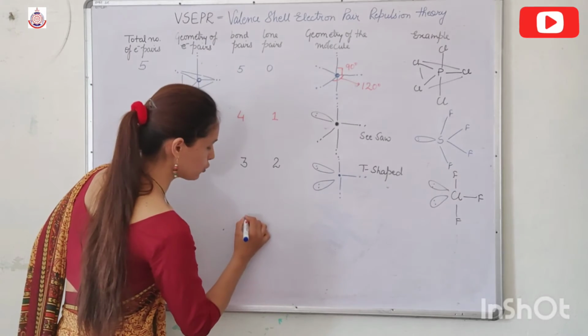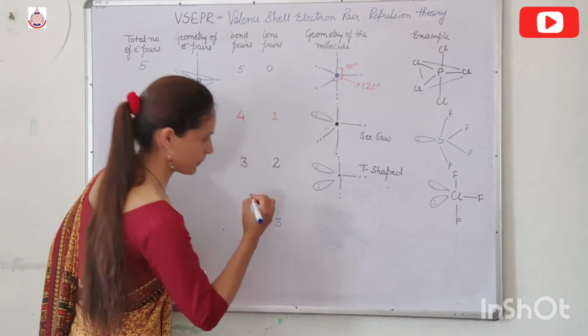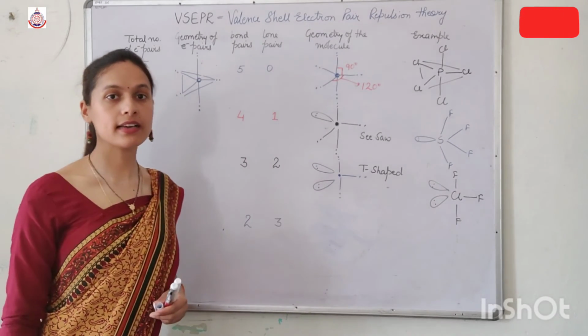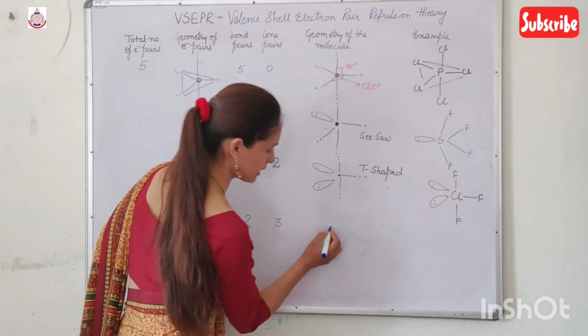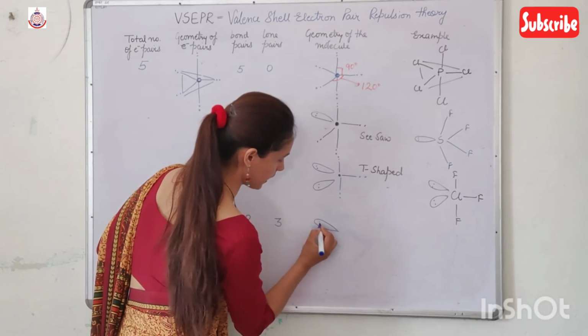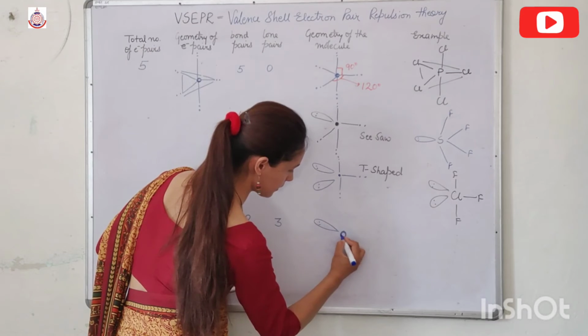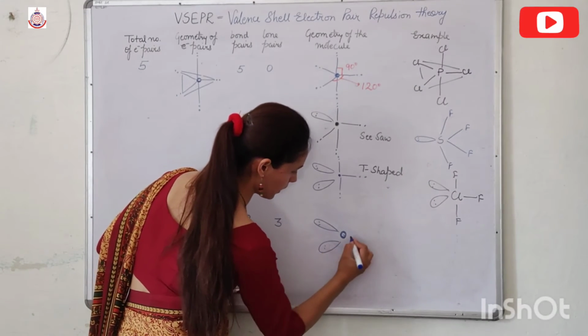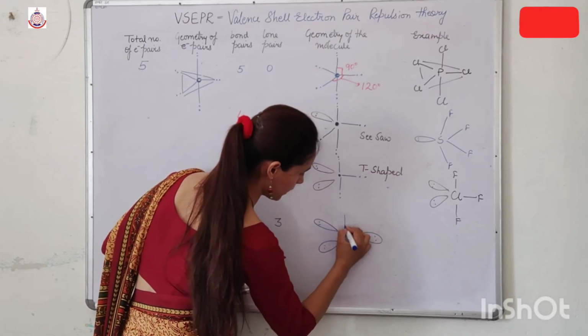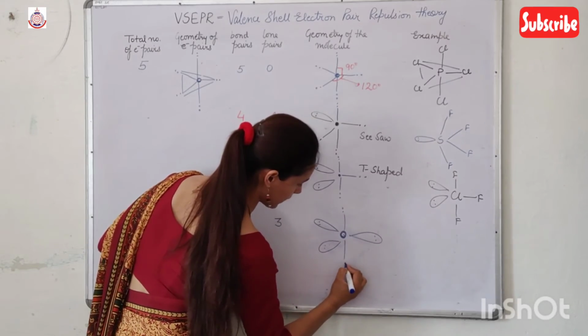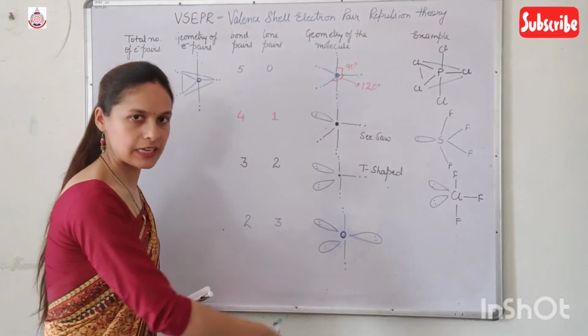When we have 2 bond pairs and 3 lone pairs, then we get a linear geometry, because here one lone pair, here is the central atom, here one lone pair, here one lone pair, here one bond pair and here one bond pair. So it becomes linear.